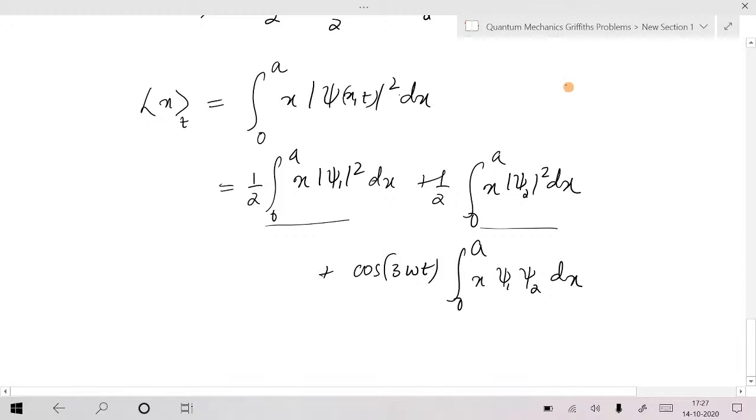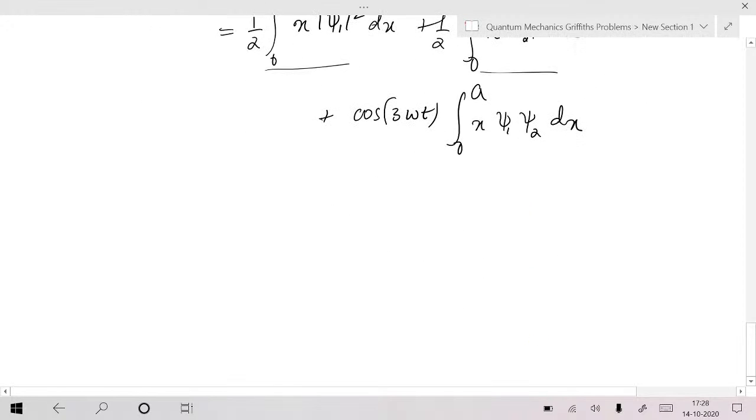If you remember, the expectation of x for the nth stationary state in the case of a particle in a box, anyone? It is a by 2, am I right? That is half of the length, because all of your distributions are symmetric. If you take mod psi n squared, it is symmetric about the middle of the box. I hope you know that one, am I right?